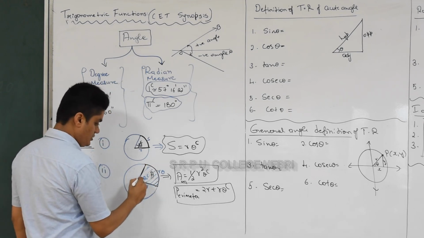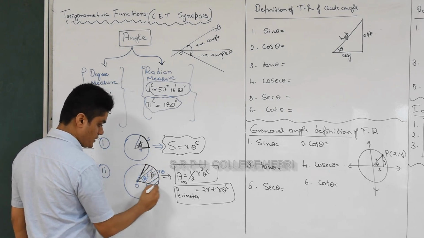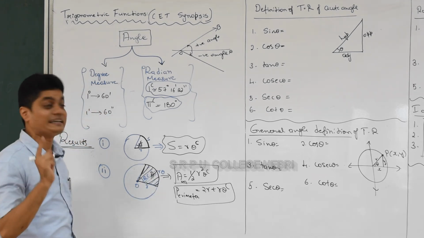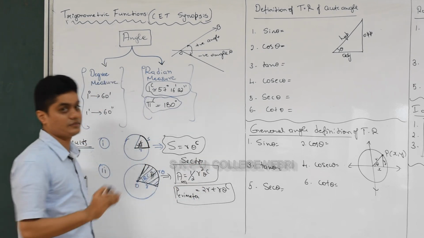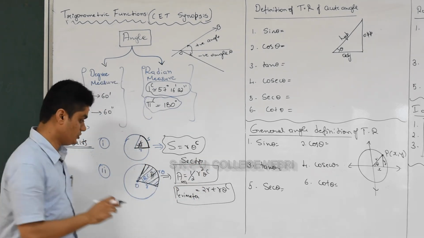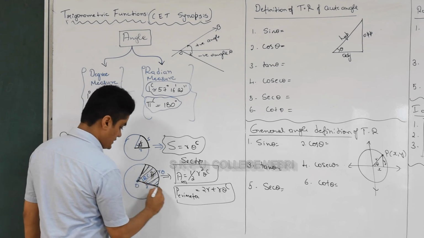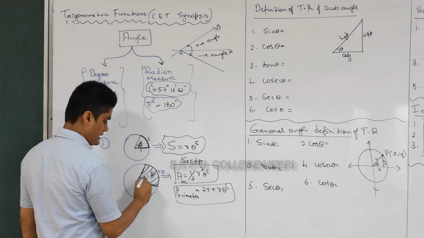What is this part called? Region. This complete region is called what? Tell me. Area of sector. Do you remember sector and the part of the area of the circle? So suppose you know the radius of the circle and angle at the center. Okay, angle at the center.